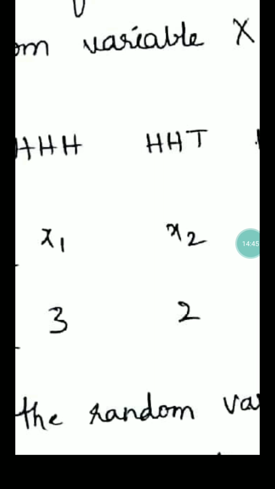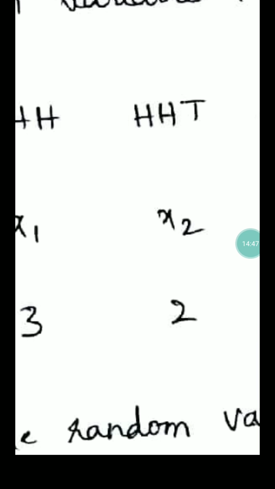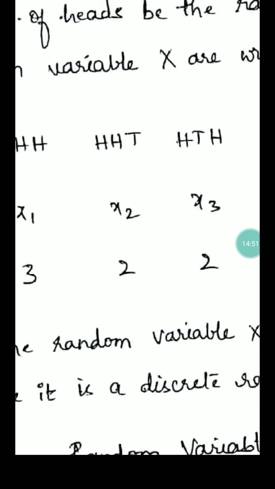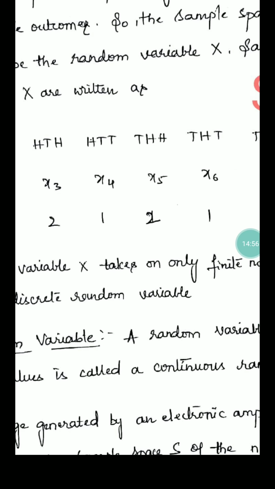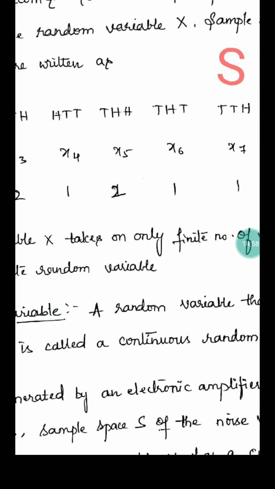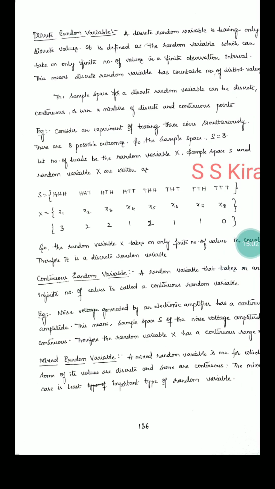That's why I can write 3. What about this second one, HHT? That's why here I can write 2. What about here? There is only 1 head. Here, heads are 2. Good, right? This is the way to represent the random variable with values and sample space.